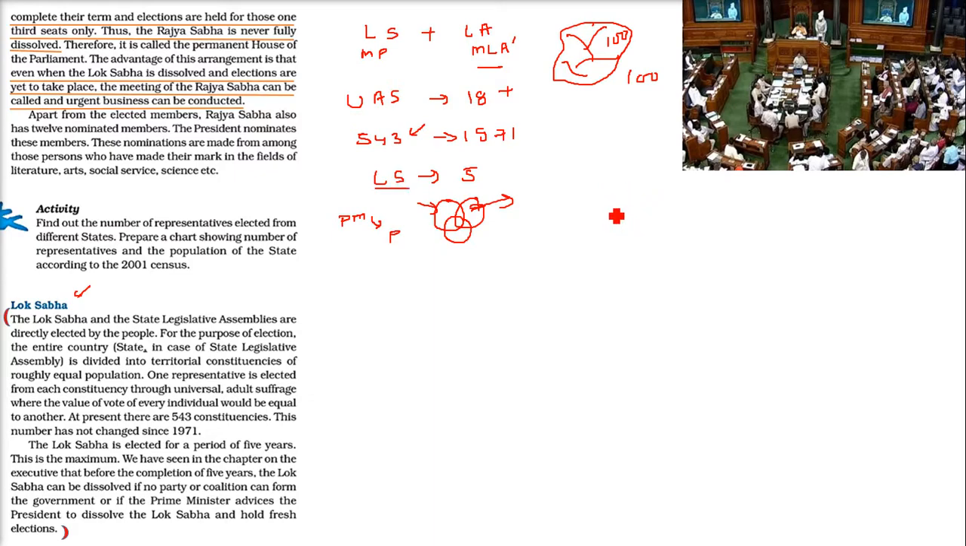If you remember, when BJP Prime Minister Atal Bihari Vajpayee was there, he advised the President to dissolve the Lok Sabha in 4.5 years. After that, because it was the Shining India campaign, but unfortunately BJP lost that election.